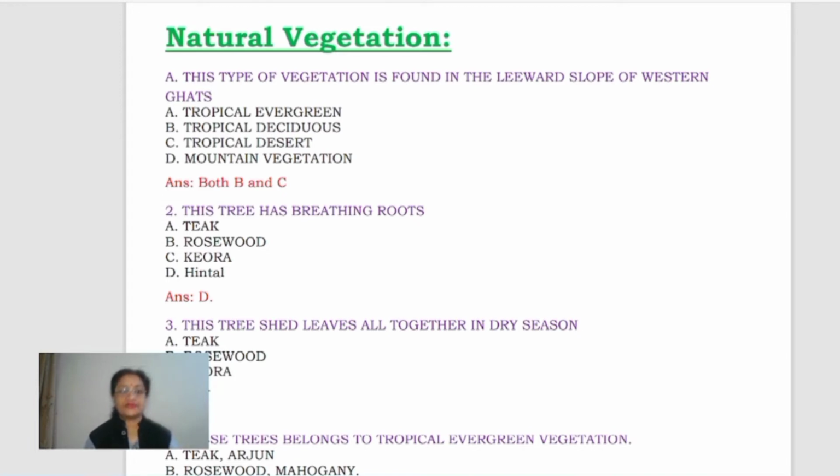Okay. Now next, this tree has breathing roots. Teak, rosewood, keora and hintal. Hintal is the correct answer because hintal belongs to the tidal forest, tidal vegetation.